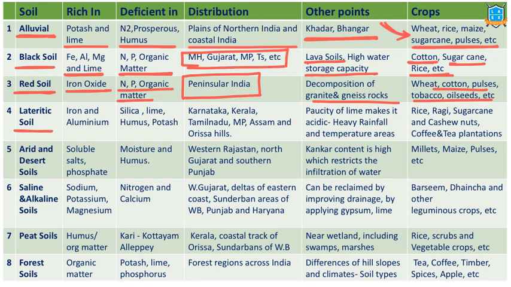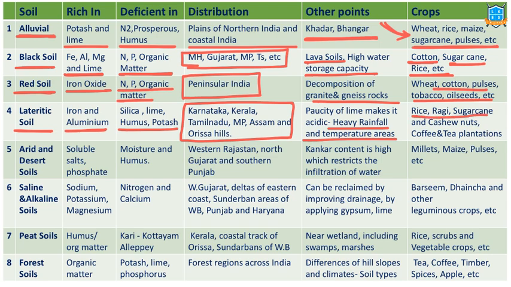Lateritic soil. This is rich in iron and aluminium, deficient in silica, lime, humus, potash. It is distributed across the hilly regions: Karnataka, Kerala, Madhya Pradesh, Assam, Odisha hills, because heavy rainfall and high temperatures both are needed to form this particular type of soil. Rice, ragi, sugarcane, cashew nuts, coffee, tea plantations are some of the famous crops grown in this soil.